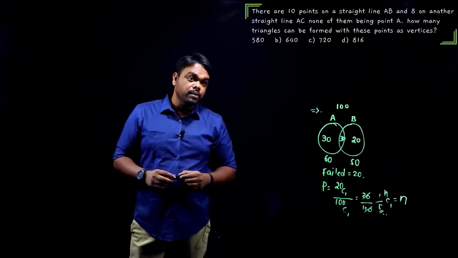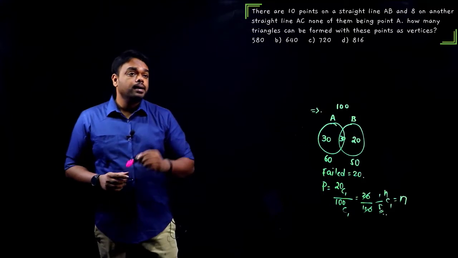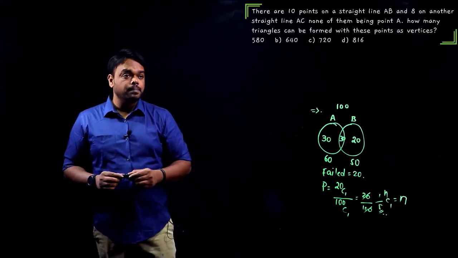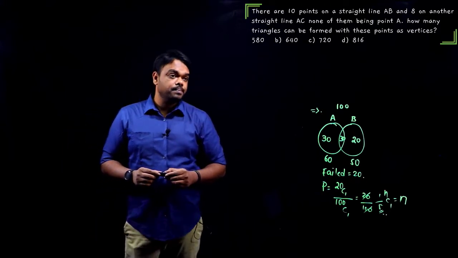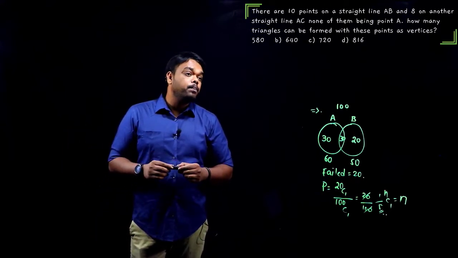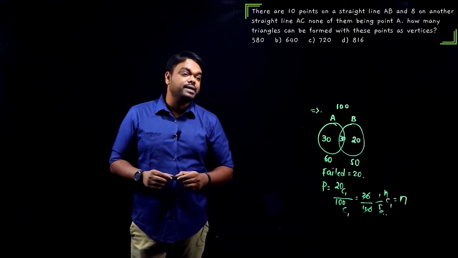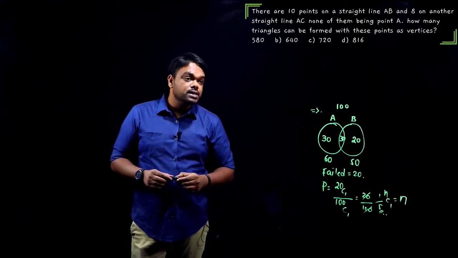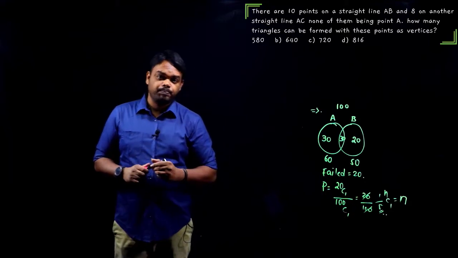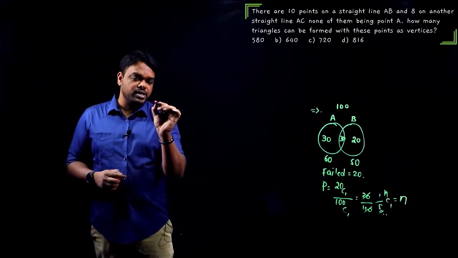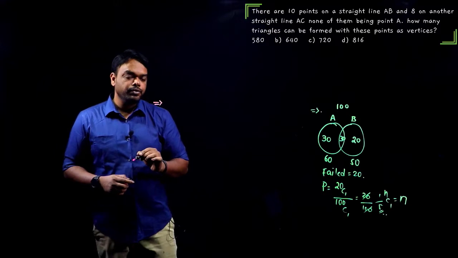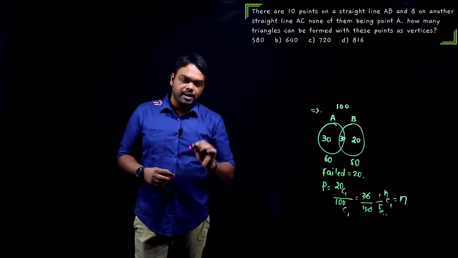Moving ahead, our question number 2. There are 10 points on a straight line AB and 8 on another straight line AC, none of them being point A. How many triangles can be formed with these points as vertices? Understand this. The question is actually based on permutations. Now he's asking us to form the number of triangles.